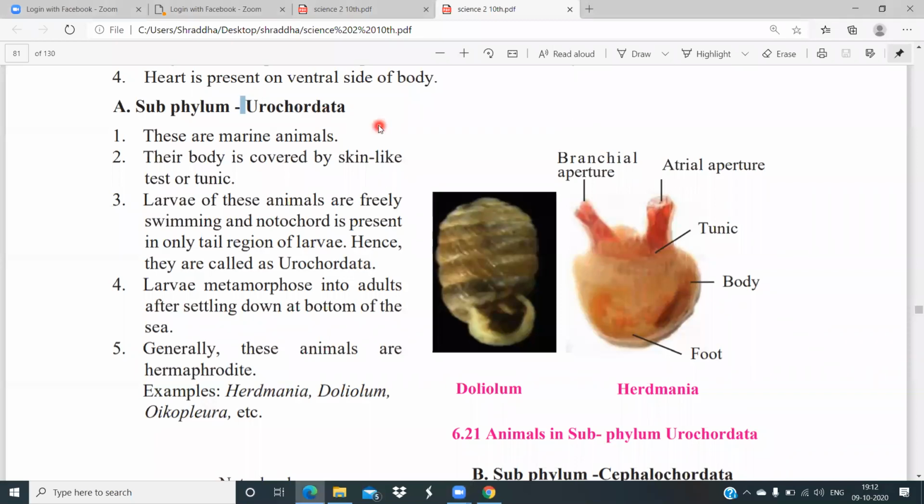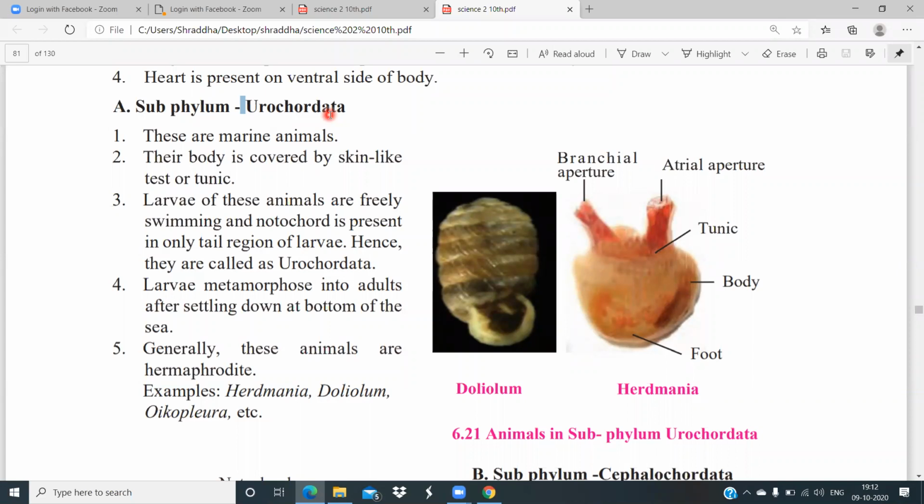Now, what is Urochordata? Notochord means the supporting cord, a characteristic of chordates, which is present in the tail region only.